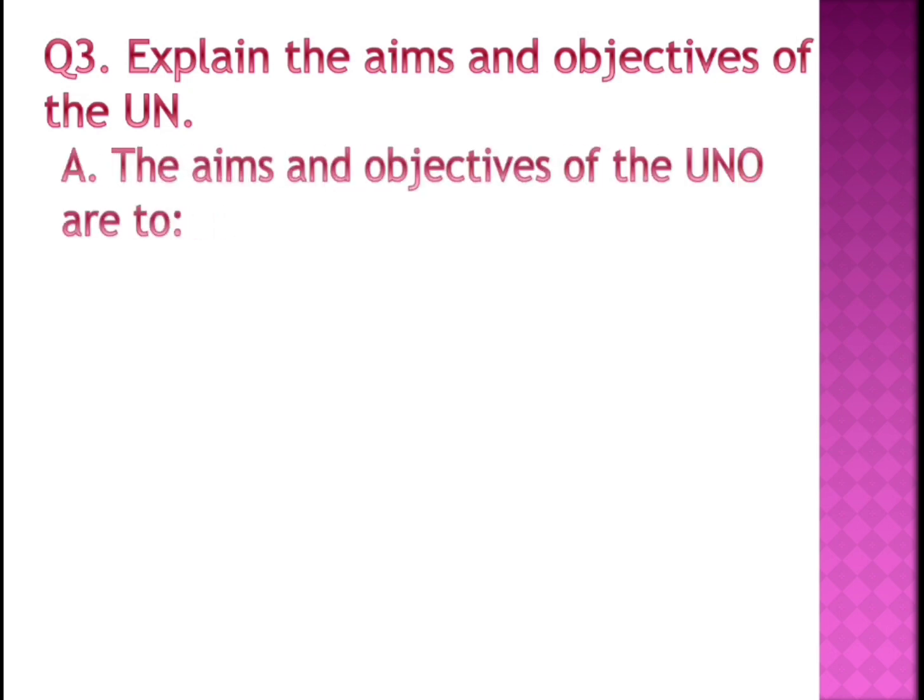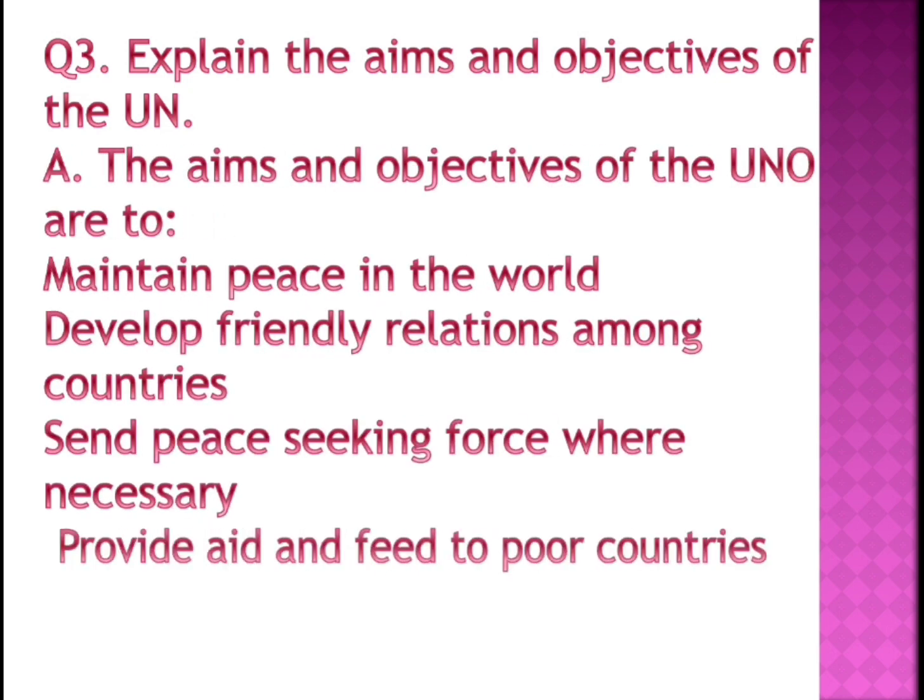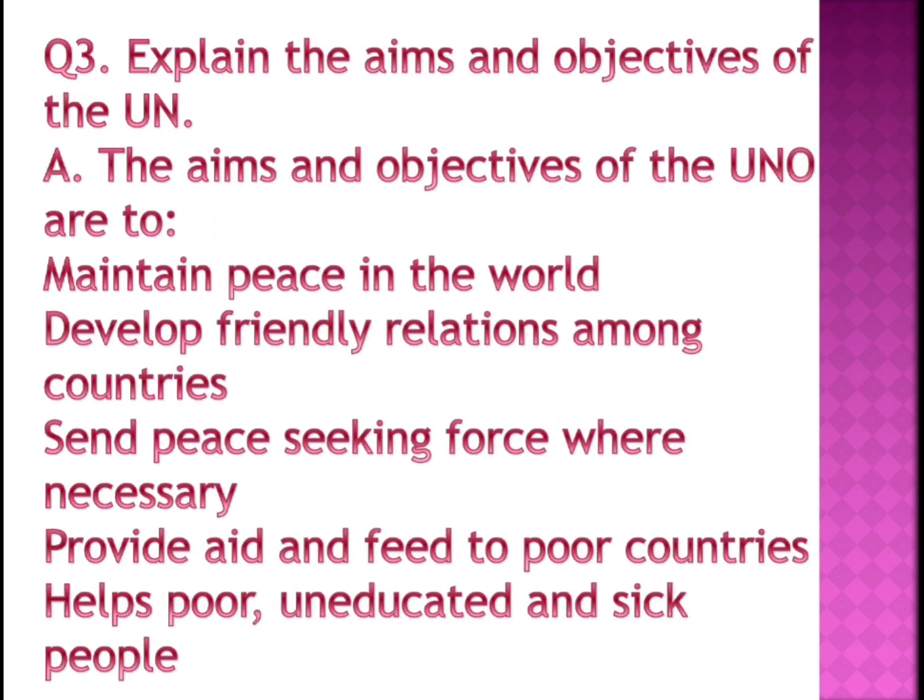Coming to your next question. Explain the aims and objectives of UN. Children, UN or UNO means United Nations Organization. It's the same. And in your content book, page number 142, you can see the picture of the UN flag. Like we have the Indian flag, UN also has a flag. Okay, and what are the aims?